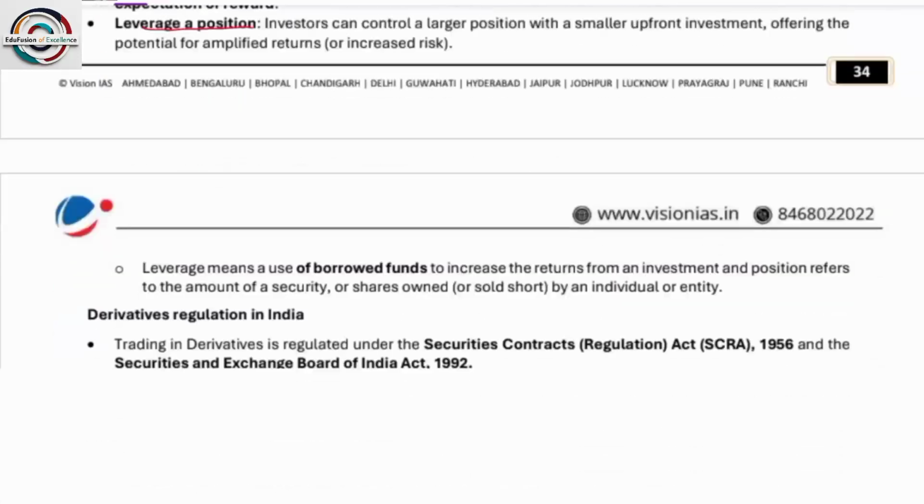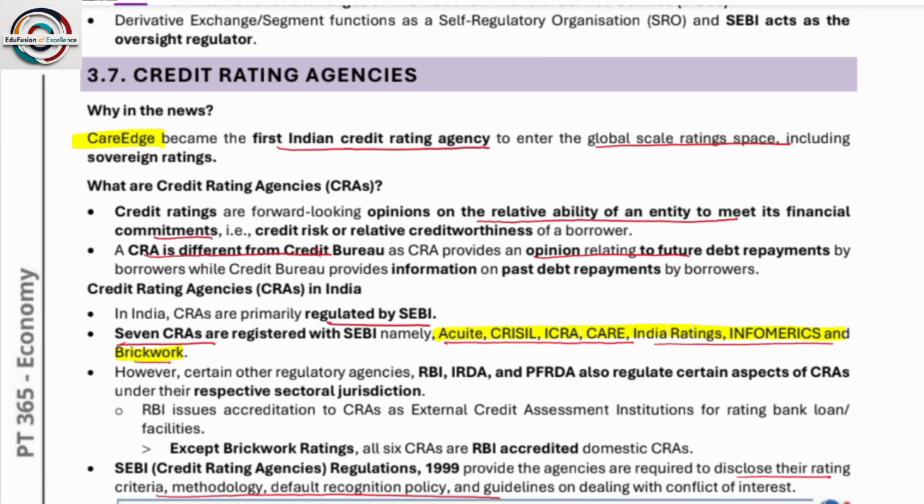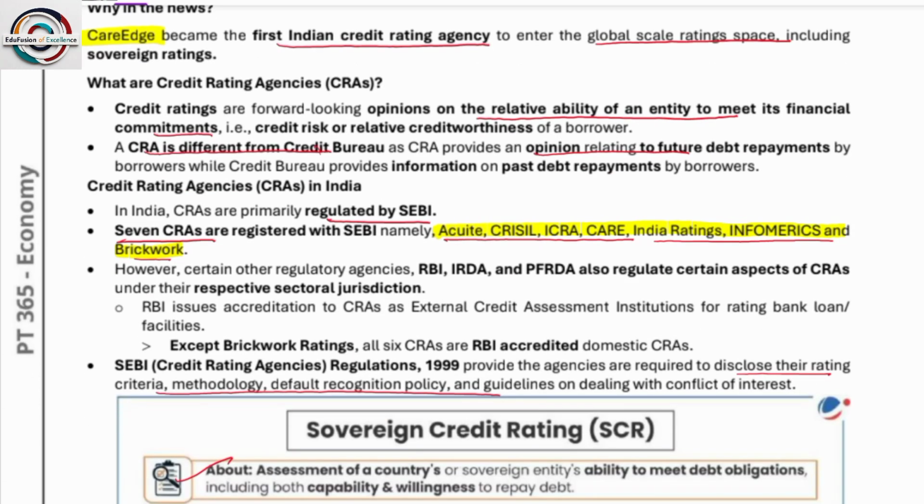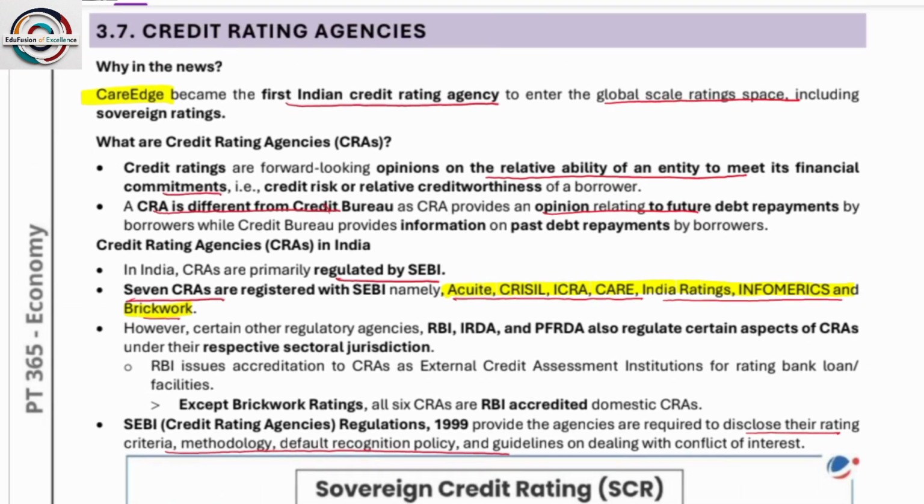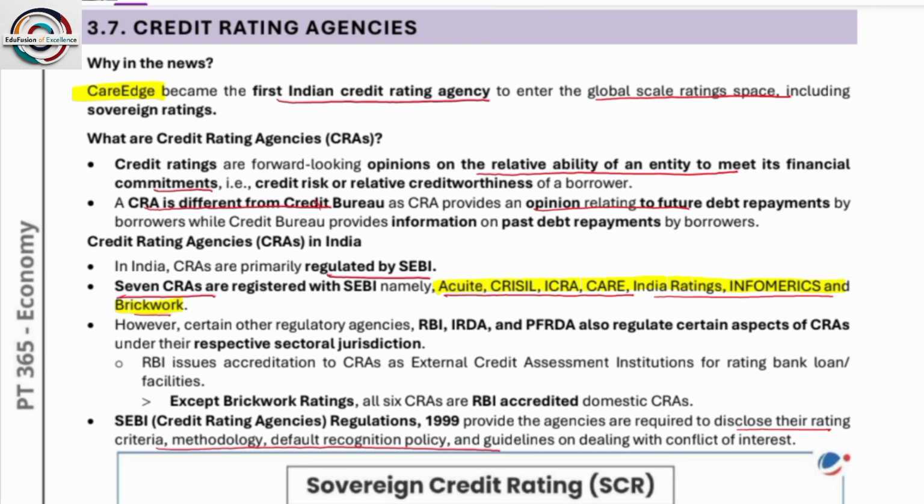Swaps. Next is credit rating agency. So there are some credit rating agencies. One is CARE. CARE has become the first Indian credit agency to enter global scale rating. So CareEdge is the Indian credit rating agency. Please remember. I hope everyone knows what the functions of a credit rating agency are. Some of the credit rating agencies registered with SEBI are Acuité, CRISIL, ICRA, CARE, India Ratings, Infomerics, and Brickwork. And India's credit rating agency that has for the first time entered the global scale rating is CareEdge. Okay.